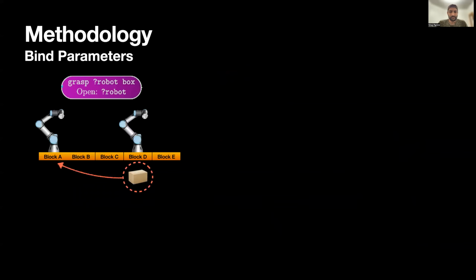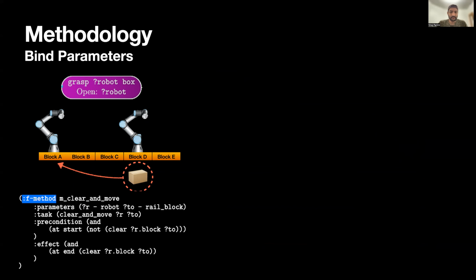Looking back at the example domain, assuming the left robot was tasked to grasp the box, then it is clear to observe that the other robot must move out of the way for the actions to take place successfully. This means that when the proposed framework tries to schedule the instantiated task network with the left robot as the robot parameter assignment, it triggers a call to the functional method we saw earlier.